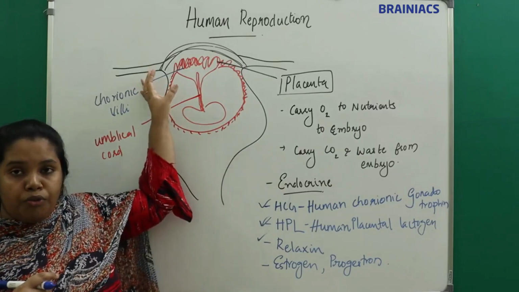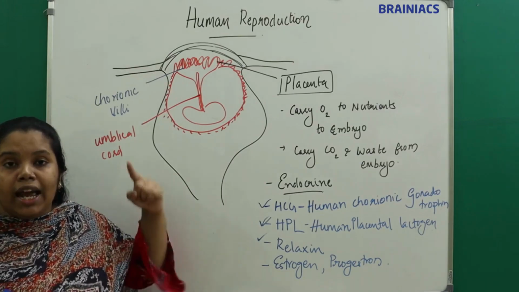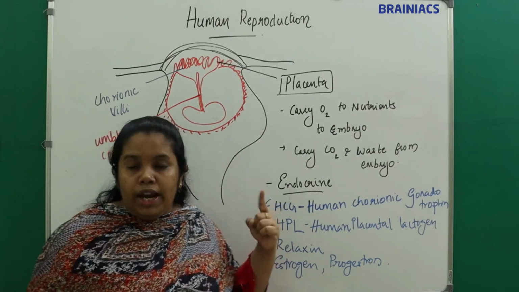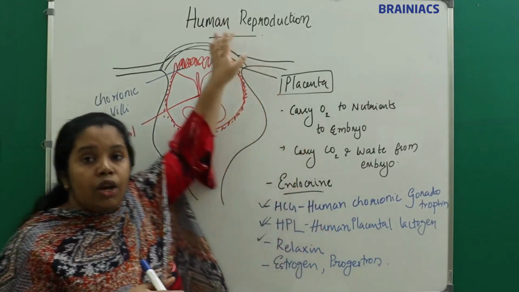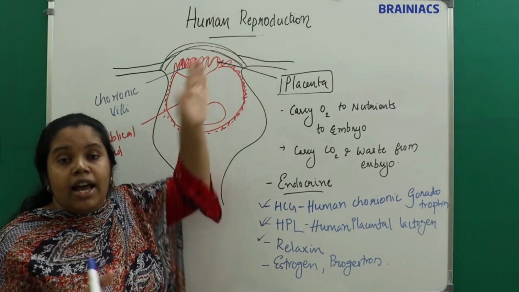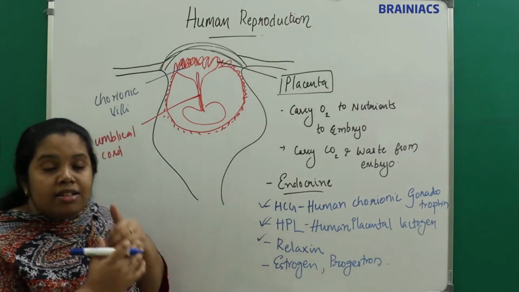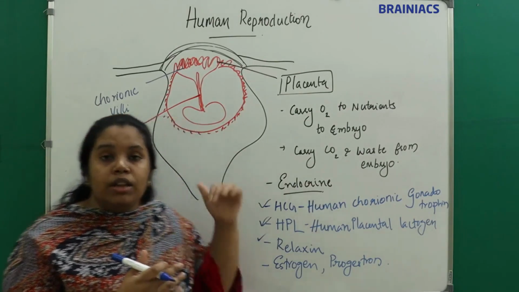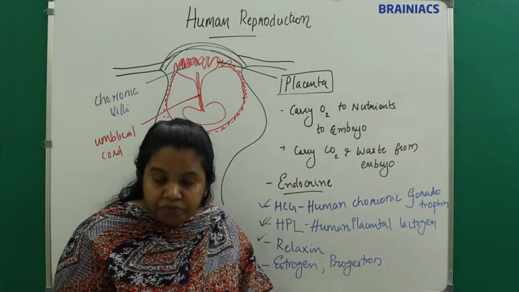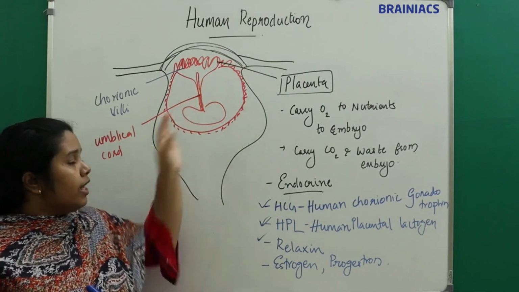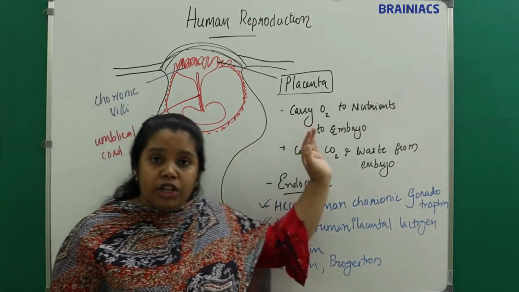So what is the placenta? I told you, the outer trophoblast will produce finger-like projections called chorionic villi. These chorionic villi get integrated with the uterine tissue as well as the maternal blood. These three have a strong integration, and they develop a structural and functional unit between the developing embryo and the mother. That is called the placenta, and this placenta is connected to the embryo via the umbilical cord.